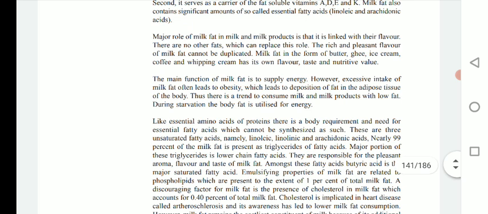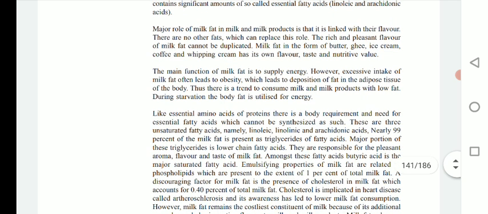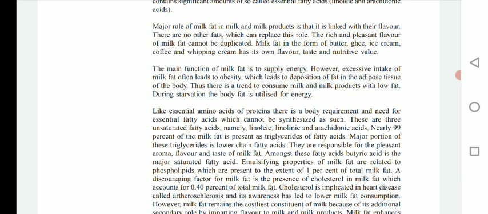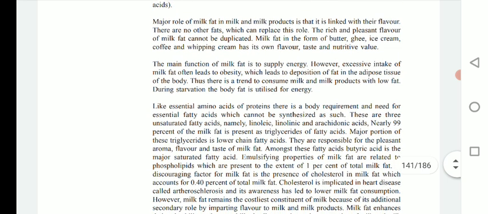So the rich and pleasant flavor of milk fat cannot be duplicated. No artificial means can aid the original milk fat flavor. Okay, so milk fat in the form of butter, ghee, ice cream, coffee, and whipping cream has its own flavor, taste, and nutritive value.